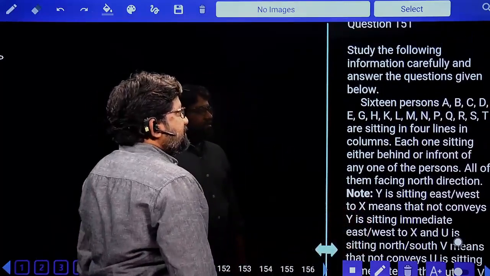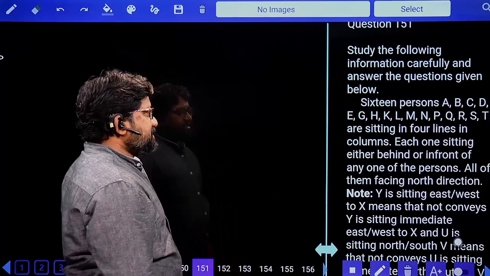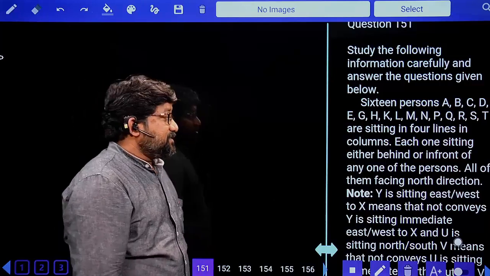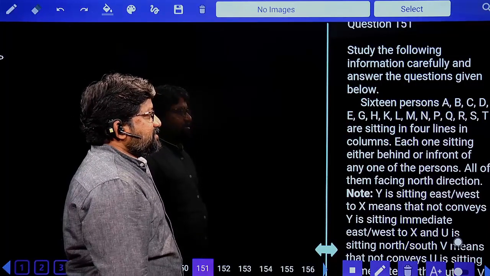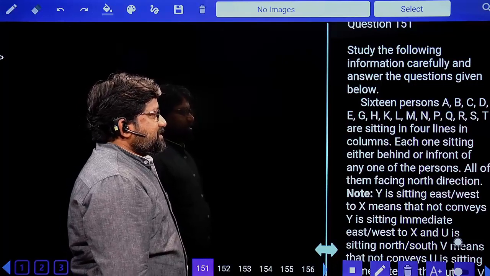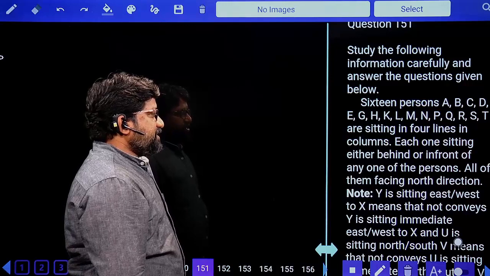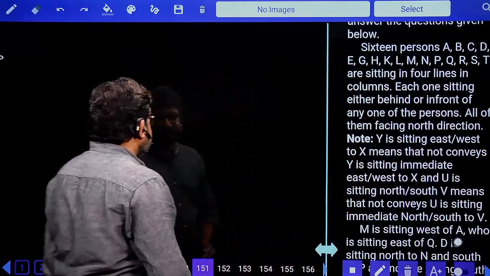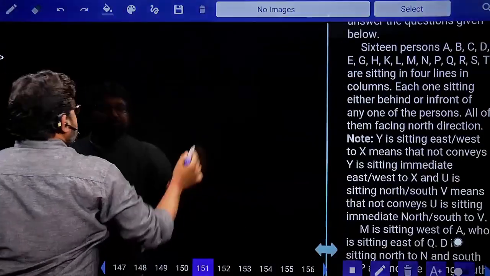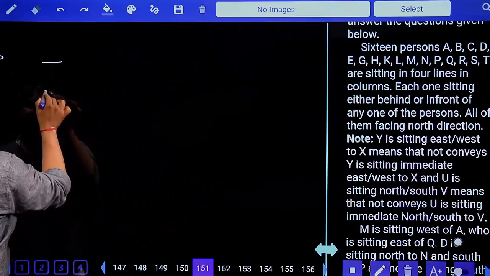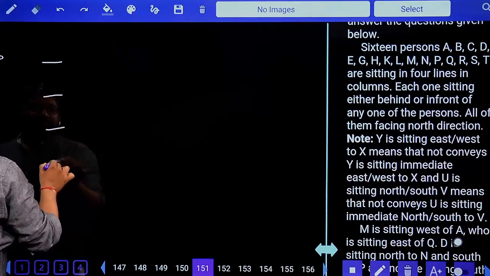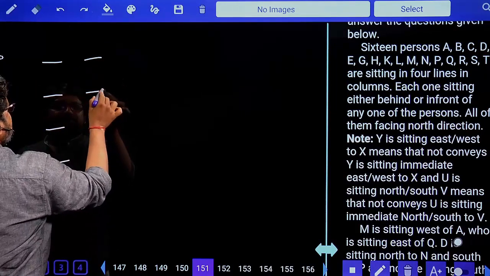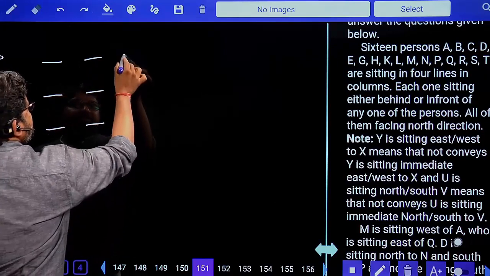Study the following information carefully and answer the question given below. 16 persons A, B, C, D, E, F, G, K, L, M, N, P, Q, R, S, T are sitting in 4 lines in columns. Each one is sitting either behind or in front of any of the persons. All of them are facing north direction. Okay. Now look at this. So how many lines? 4 lines, 4 columns, 4 different lines. Everybody is facing north.